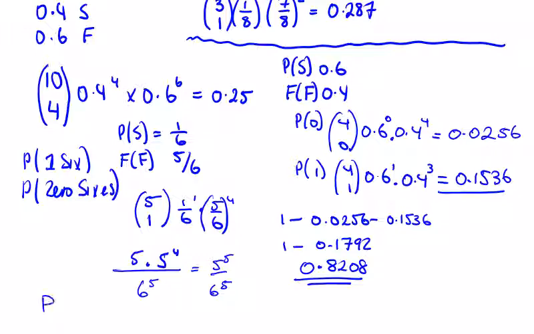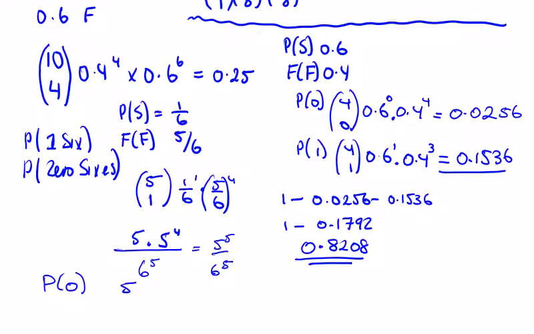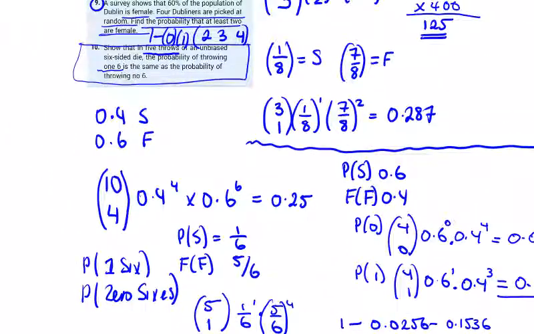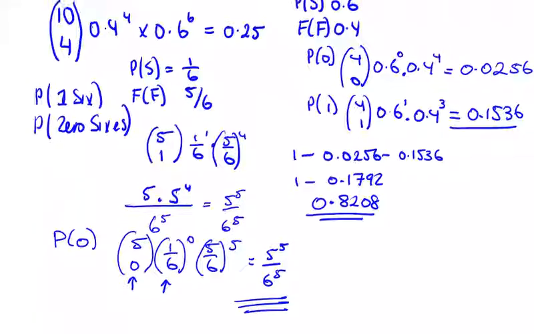And the probability of 0 successes is 5 choose 0, which is 1, by the probability of success 1 over 6 to the power of 0 by 5 over 6 to the power of 5. And that's also equal to 5 to the power of 5 over 6 to the power of 5. So they're both equal. That's question 10 done. So on to number 11 now.